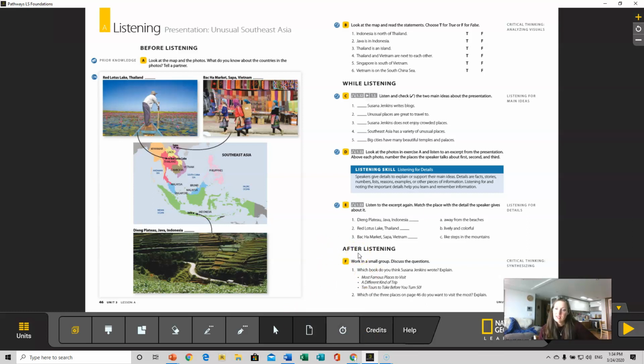Now, as we have talked about before, your midterm test will be a conversation with me, and I will ask you some random questions. So I think a good question from Chapter 3 will be, tell me about where you want to visit in Southeast Asia and why? So you can see it's here. Which of the 3 places do you want to visit the most? Explain. So maybe I want to visit Angkor Wat in Cambodia because it is very old and it looks very beautiful. And I want to visit Java, Indonesia because the view of the rice paddies is so wonderful.